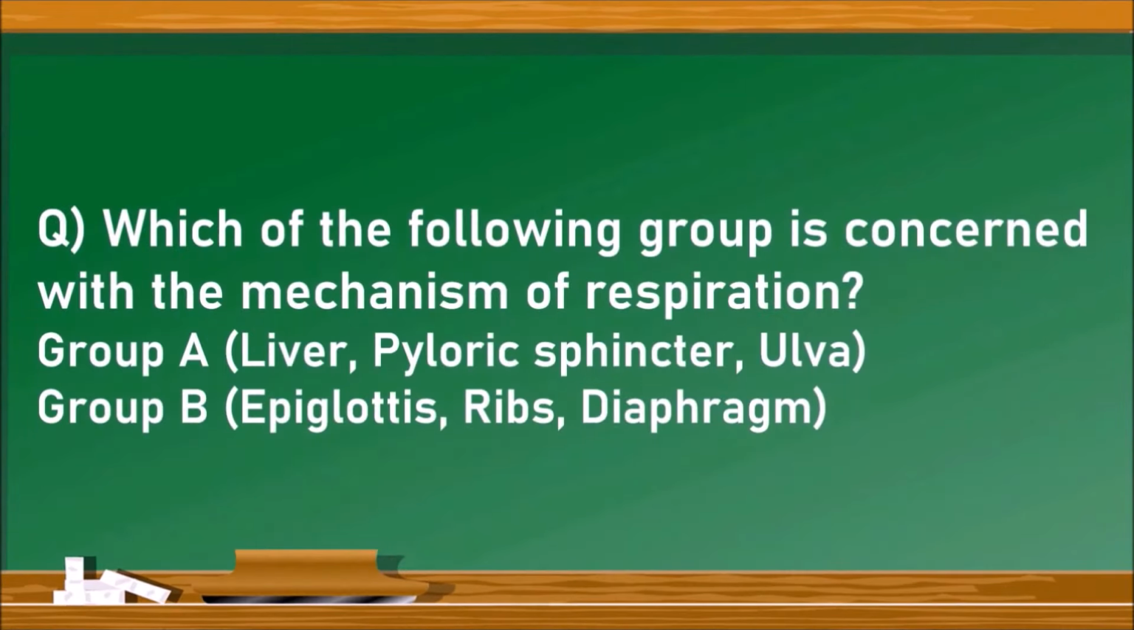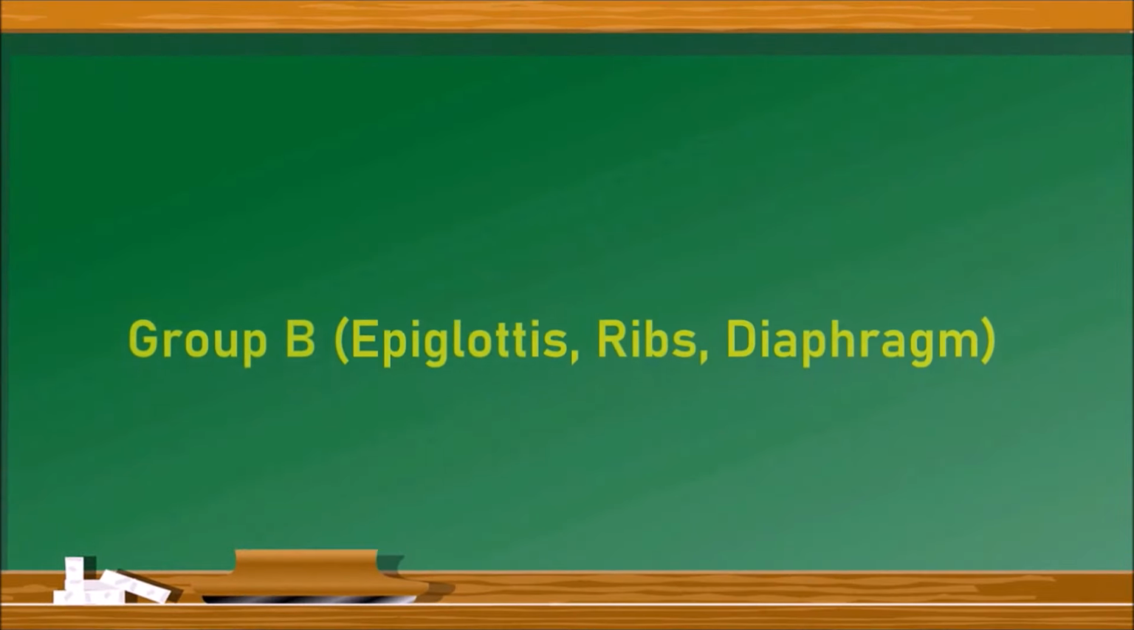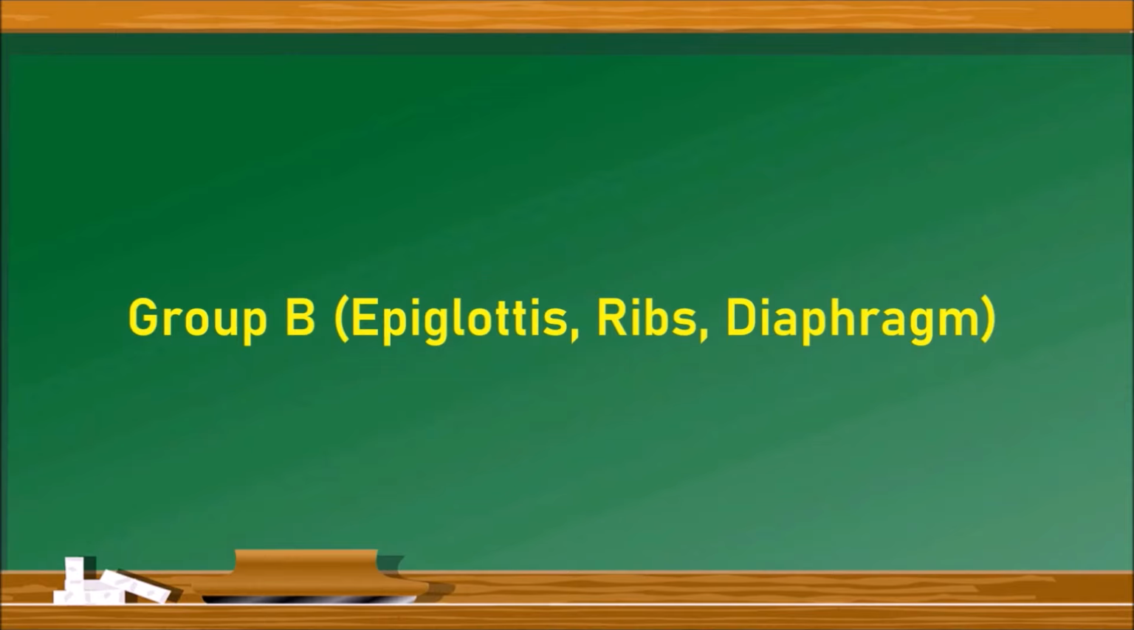Which of the following group is concerned with the mechanism of respiration? Group A, liver, pyloric sphincter, vulva. Group B, epiglottis, ribs and diaphragm. So which of these groups are related to the mechanism of respiration? That means the breathing or inhale and exhale of the air. The answer is epiglottis, ribs and diaphragm. As the epiglottis prevents the food from entering the respiratory tract, whereas ribs and diaphragm help for the mechanism of respiration.